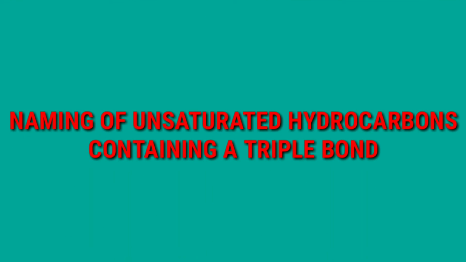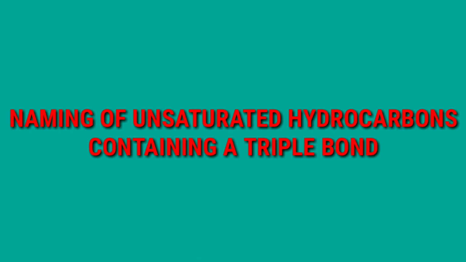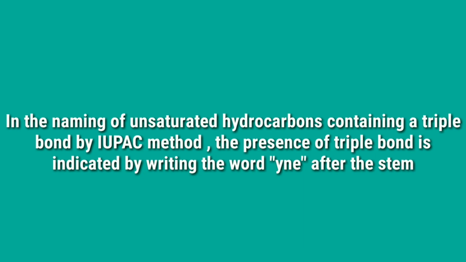The common name of ethene is ethylene. Naming of unsaturated hydrocarbons containing a triple bond. In the naming of unsaturated hydrocarbons containing a triple bond by the IUPAC method, the presence of a triple bond is indicated by writing the word "ine" after the stem.